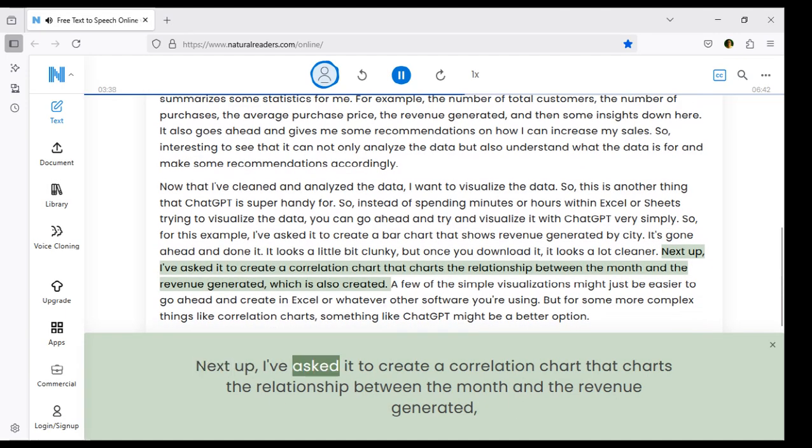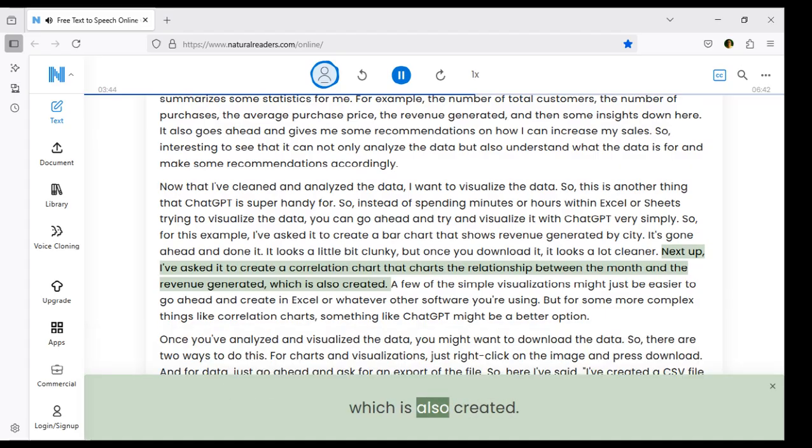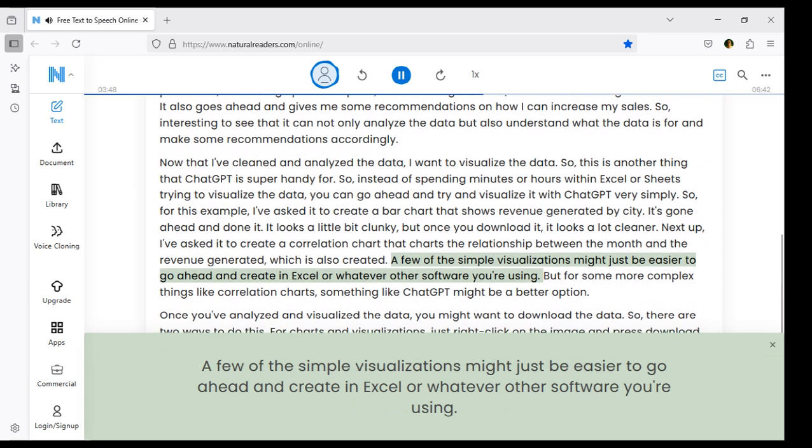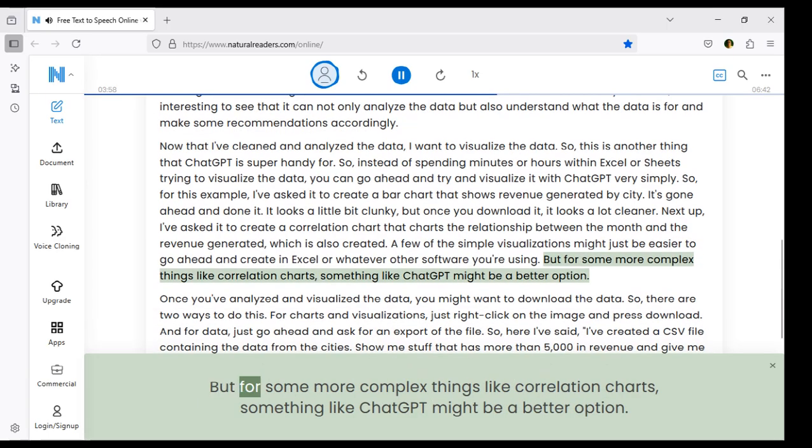Next up, I've asked it to create a correlation chart that charts the relationship between the month and the revenue generated, which is also created. A few of the simple visualizations might just be easier to go ahead and create in Excel or whatever other software you're using. But for some more complex things like correlation charts, something like ChatGPT might be a better option.